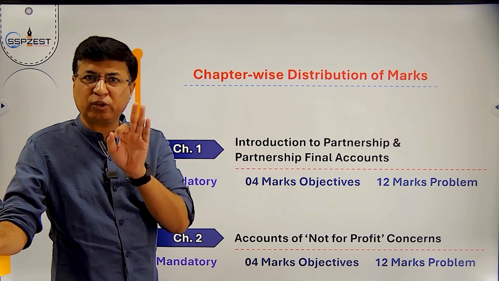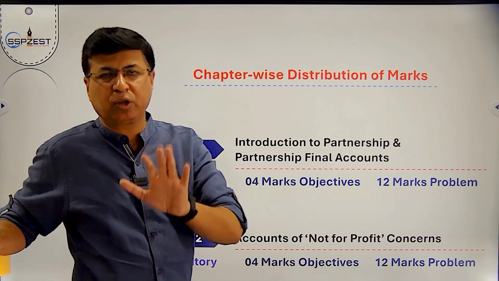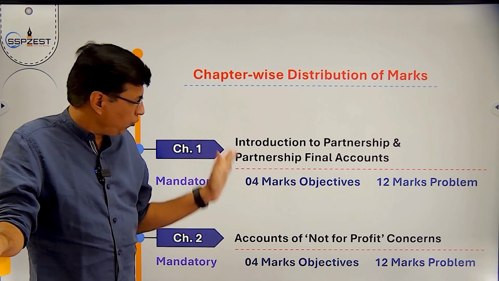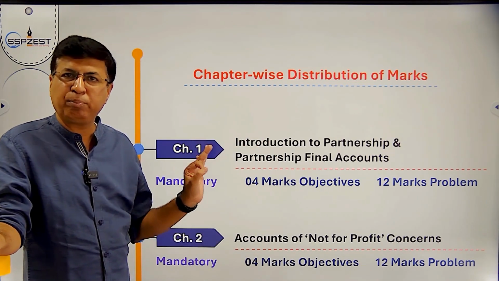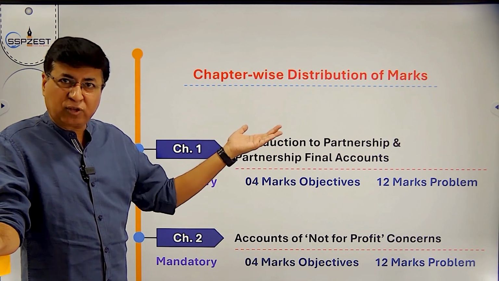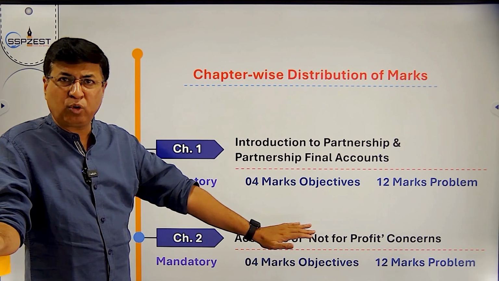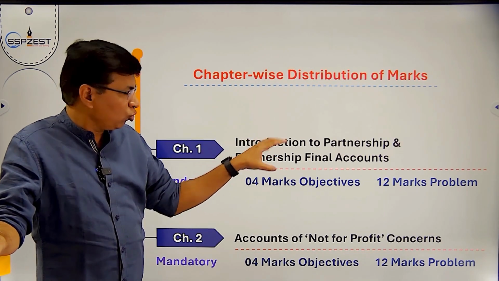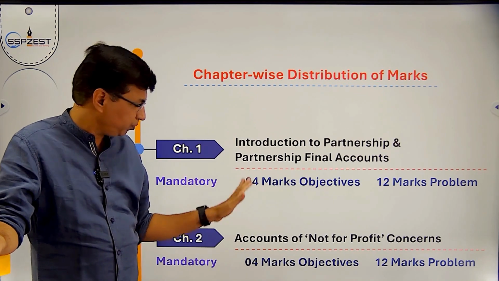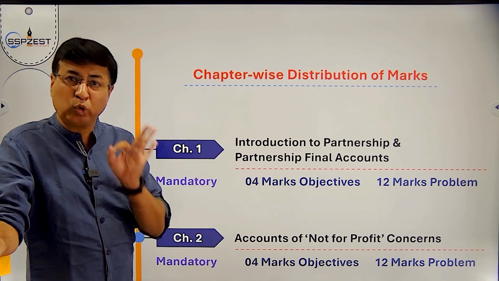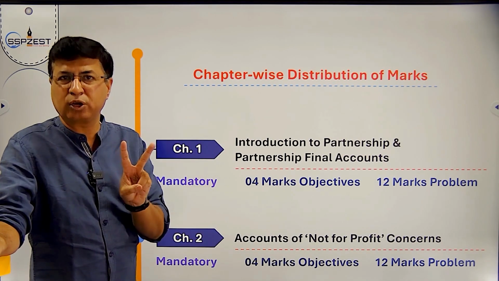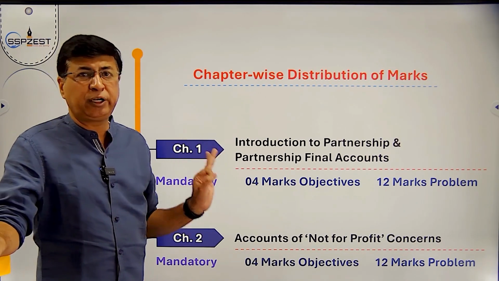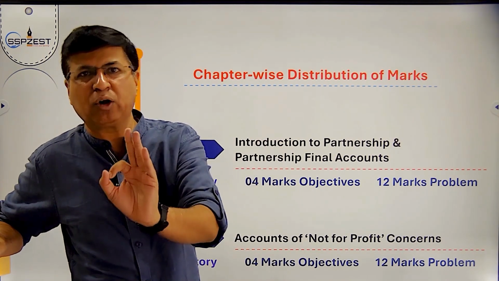As per your Maharashtra State Board pattern, question number 6 and question number 7 are framed on PFA and NPO. What question will be asked in PFA, and what will you ask in NPO, we will discuss in that particular chapter. We are just discussing chapter wise distribution. So 32 marks are allotted to the first 2 chapters, in the last 2 questions of the board, question number 6 and 7. For these 32 marks, no other option will be given.